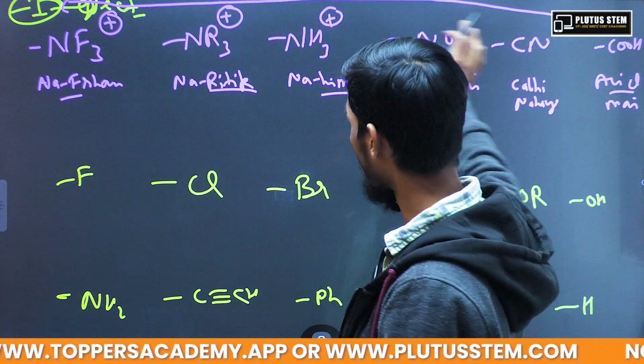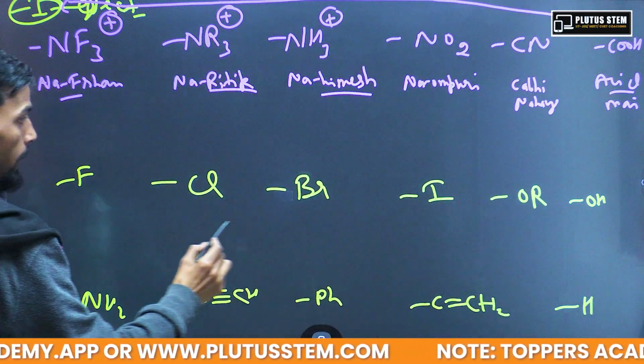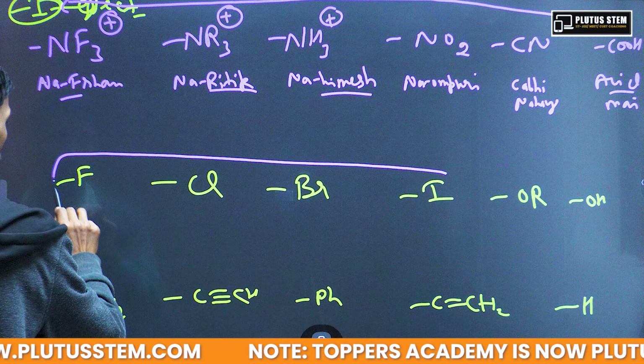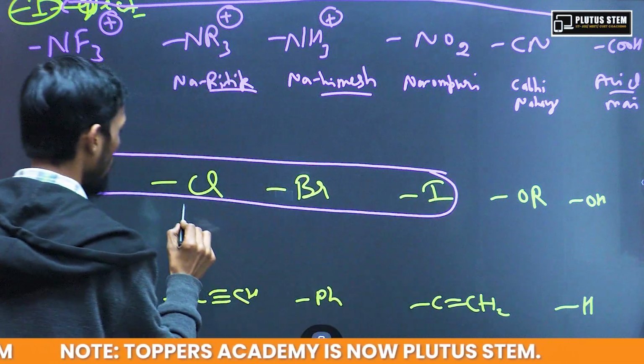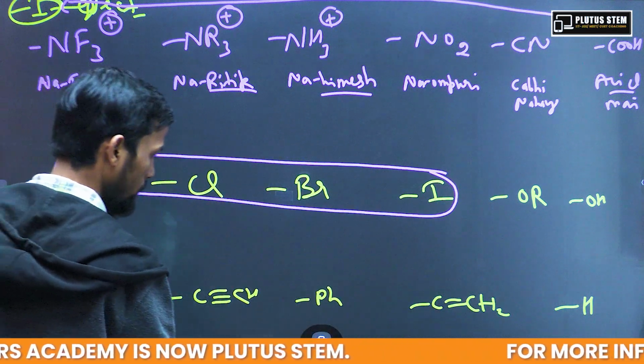After that, the next group we are going to come to is halogen. So these are all halogen.